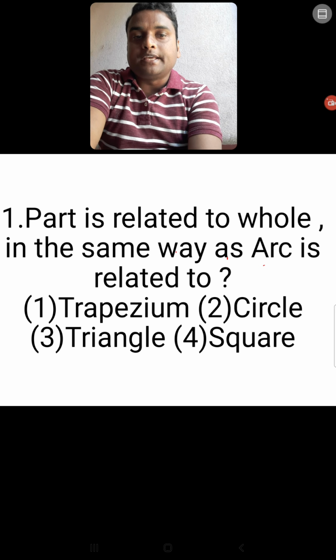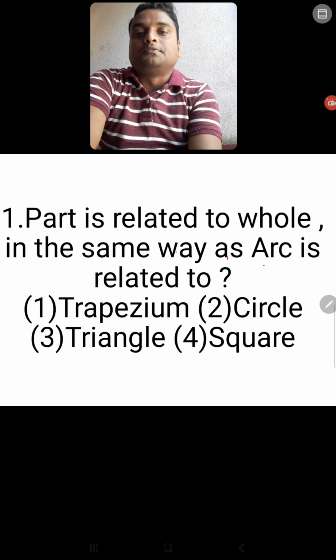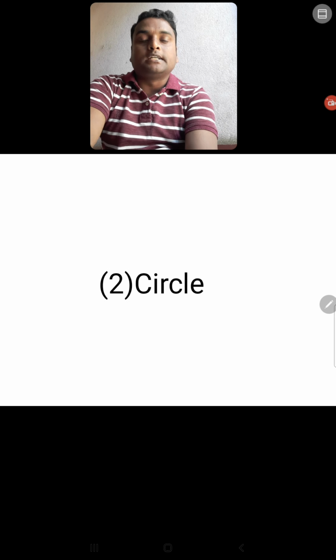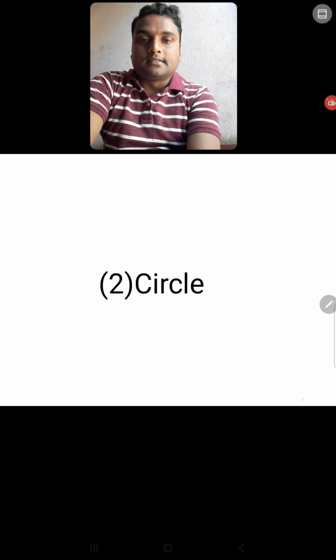In the same way, arc is a part of what? This term is related to trapezium, circle, triangle, or square. A part of the circumference of the circle is known as an arc. So your answer will be circle. Option number 2 is your answer.